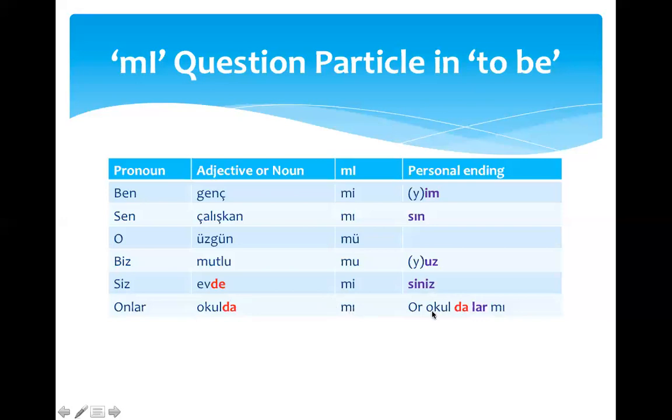Or another way of saying this would be omitting onlar: okuldalar mı? Please notice that this is different than the other five because the lar goes between the noun and the question particle, not at the end. In all the other four cases here, the personal endings were still at the end.